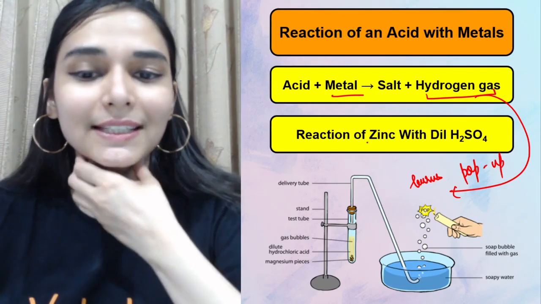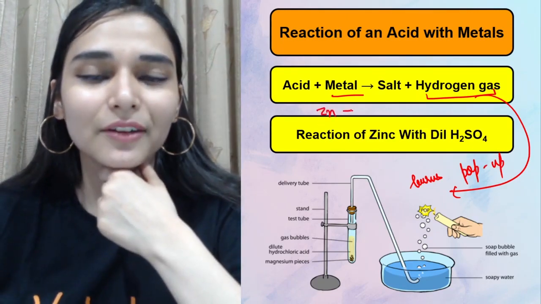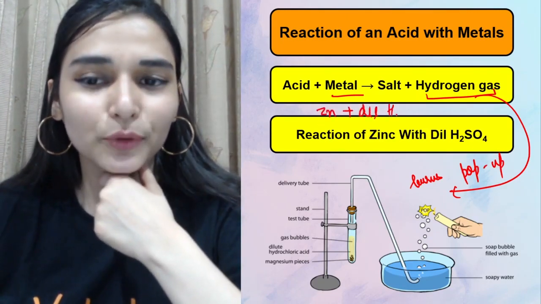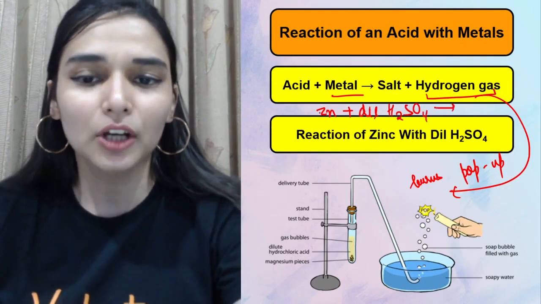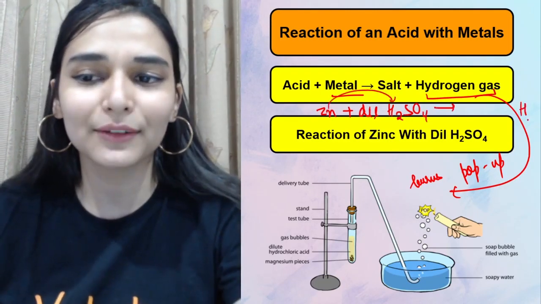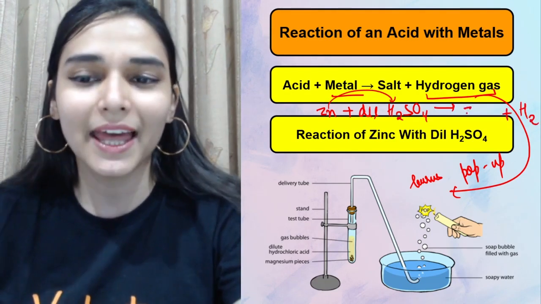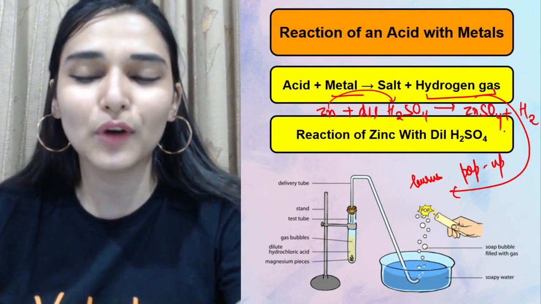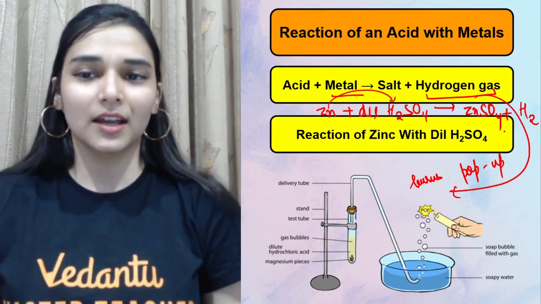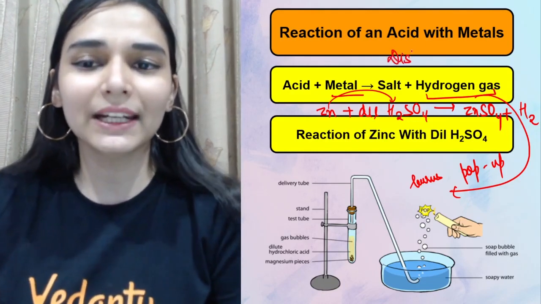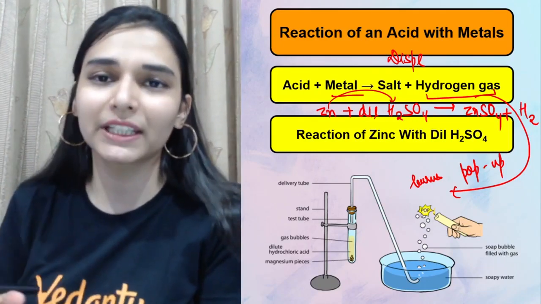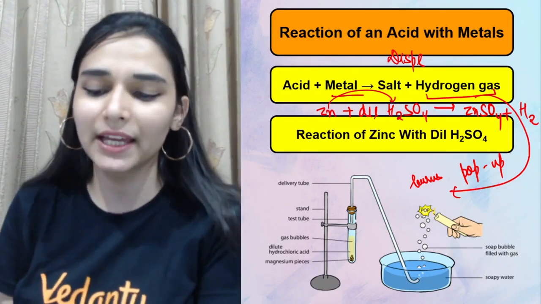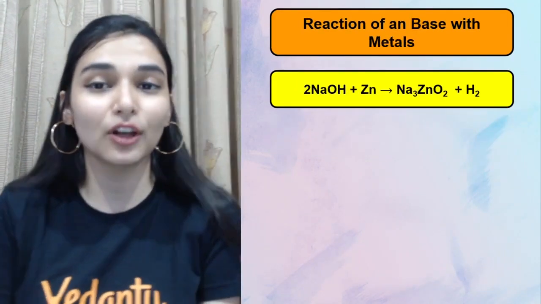For example, you can take the reaction of zinc with dilute sulfuric acid. Now what happened? Zinc is more reactive than hydrogen, so it will displace hydrogen. Hydrogen goes out as H2 gas, and now zinc combines with sulfate to form zinc sulfate. So it's a normal displacement reaction that happens here. But this is a general reaction. Remember, it does not always happen like this, so it depends on a lot of factors.